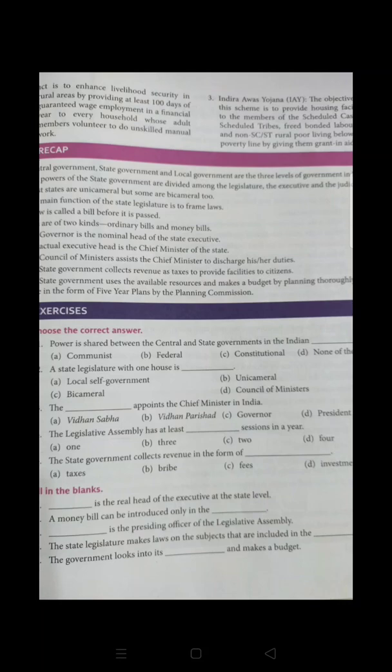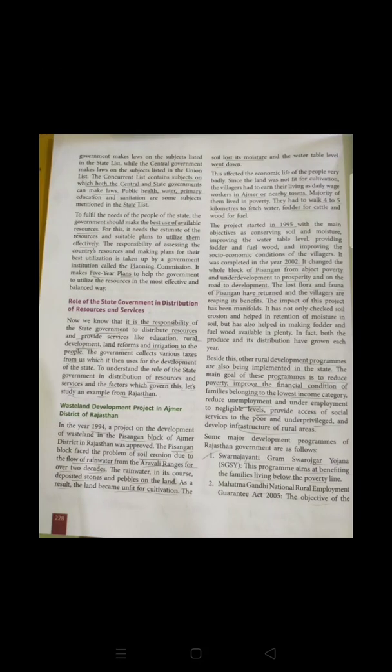Okay, so these are the main programs which have been started by the Rajasthan government, because the Rajasthan government is representing the state of Rajasthan. So the state government has to work for the welfare of the people who are living in that particular state. Same as with the Rajasthan government, they too made a lot of efforts for the betterment of the people. So this is all about our chapter.